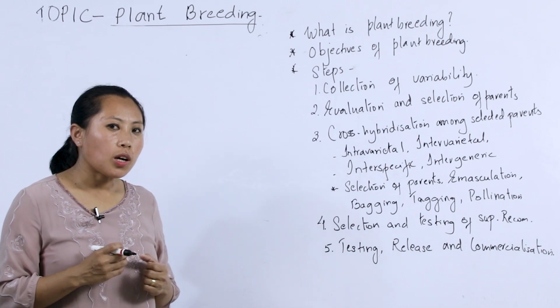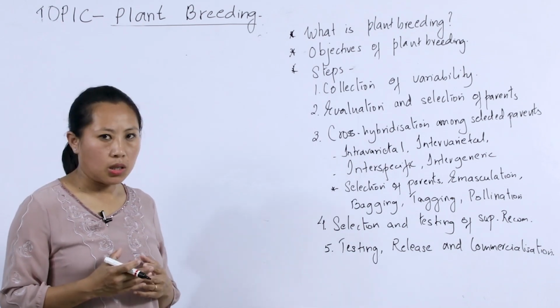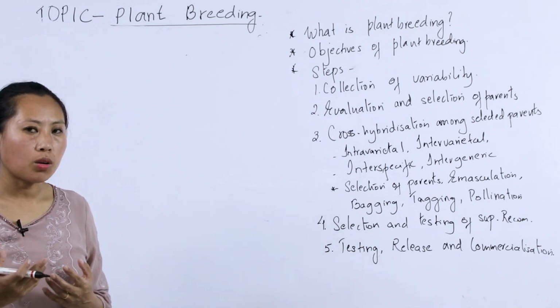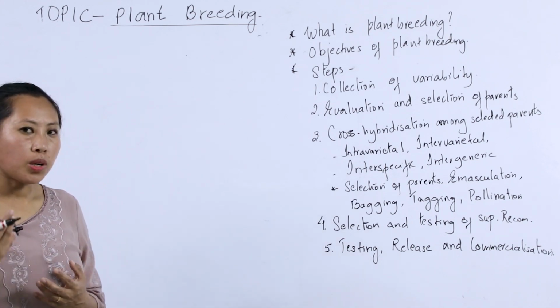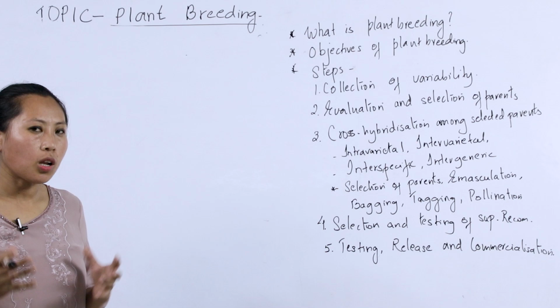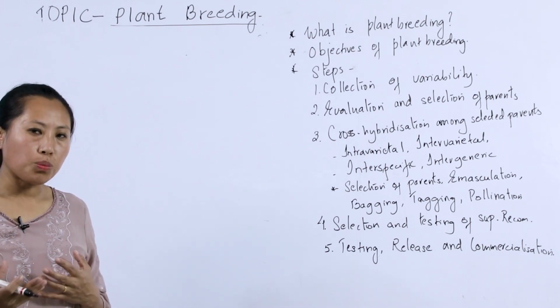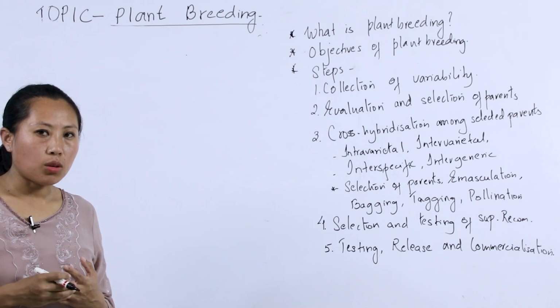Okay, so what are the objectives of plant breeding? Suppose that a person is to carry out this program to bring out a new variety of crop, or to improve an existing variety of crop.